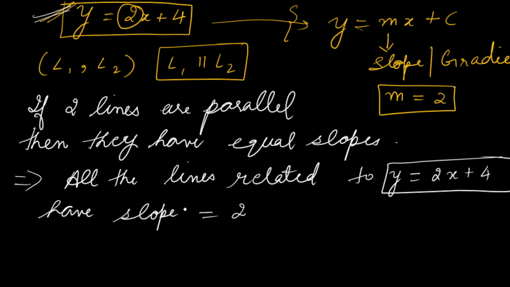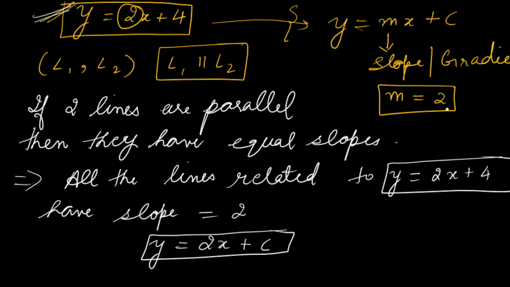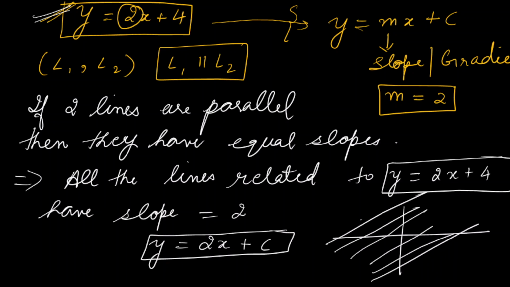So what kind of equation will they have? y = 2x + c, where c is the y-intercept. The y-intercept can be anything. Suppose this is the line y = 2x + 4. The y-intercept can be different, but all the lines will be parallel like this only. So the general equation for all the lines which are related to the given line is y = 2x + c.